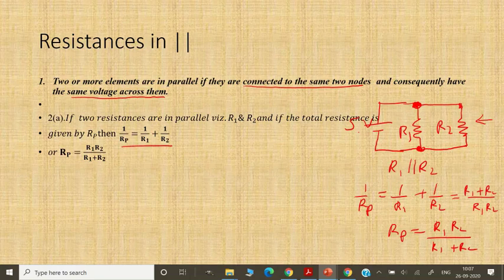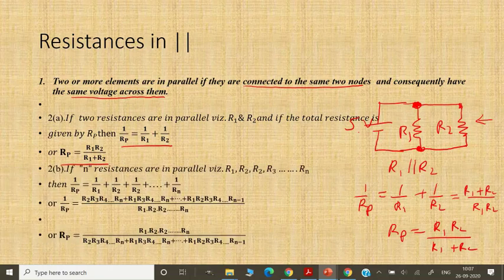And if you have n resistances, then please look here. 1 by Rp will be 1 by R1, 1 by R2, 1 by R3, plus up to 1 by Rn. And then you have to take the LCM. The LCM will be R1 R2 up to Rn. Then the first term will have all terms except R1, right? The second term, all will be there except the second term. The third term, all the terms will be there except the third term, and so on till Rn. And then finally, Rp will be given by R1 R2 up to Rn divided by these terms that you have done earlier. So it's very straightforward, right?